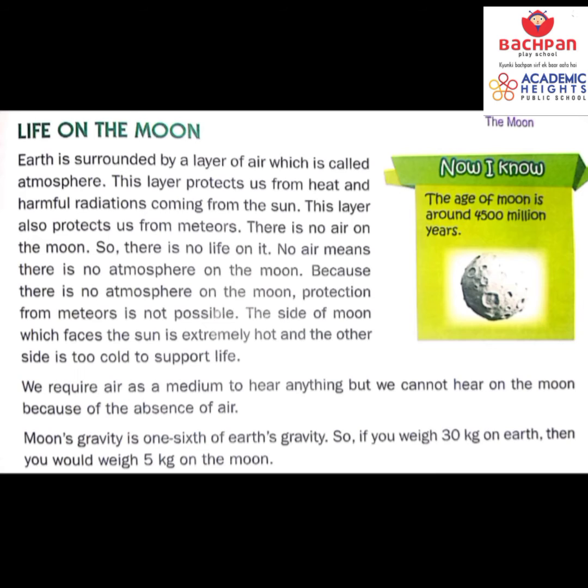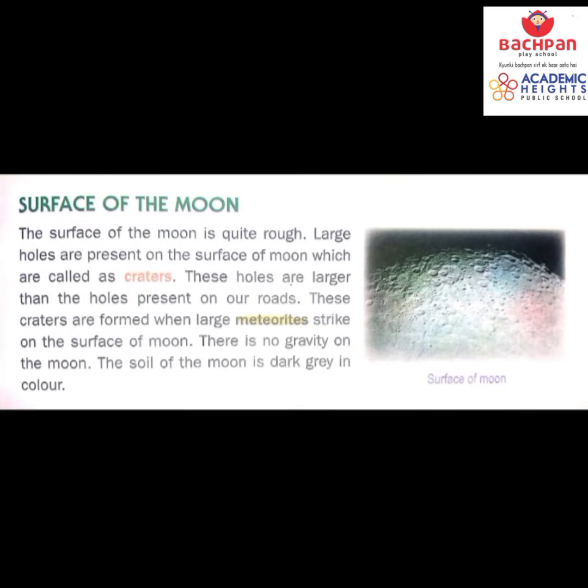Now you should be knowing the age of moon. The age of moon is around 4,500 million years. How many million years, students? 4,500 million years. Do remember this. Now let's talk about the surface of moon. What do you think? Is the surface smooth?